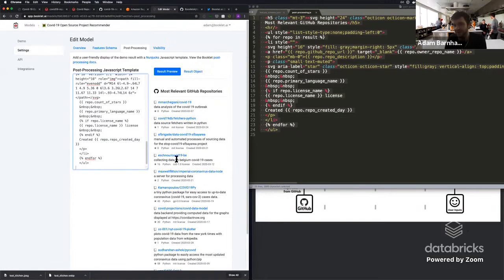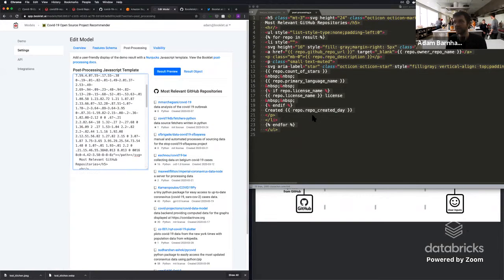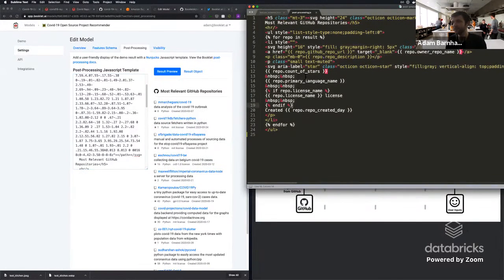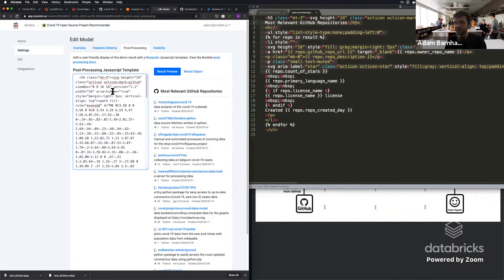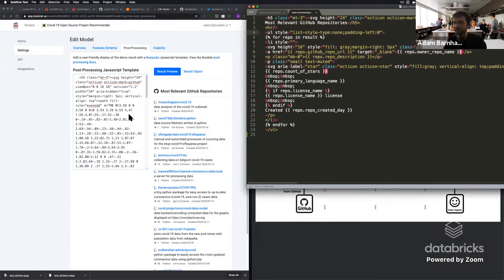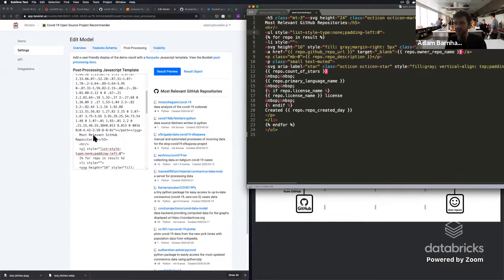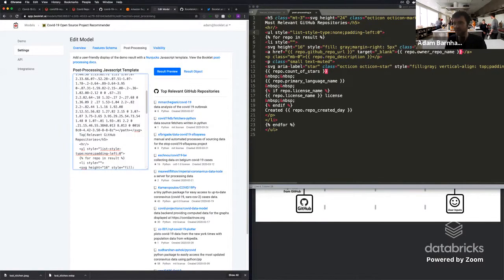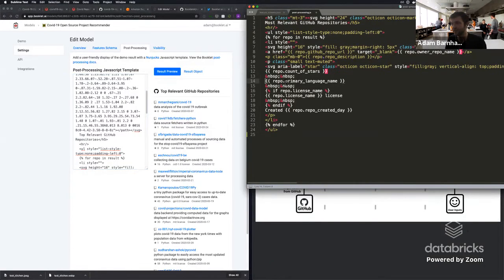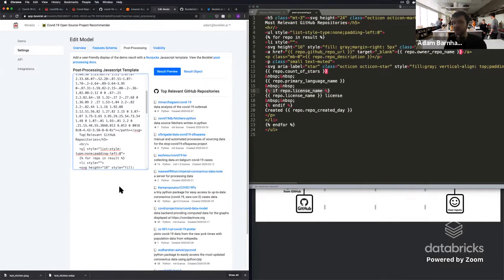So somebody feels like they're on GitHub, or that they can easily understand that they're going to be linked to GitHub in this case. And just to call out what this is doing, you can see that we build all this structure at the top to make sure that everything is set up here. Like we could say, instead of maybe we don't want the most relevant repositories, maybe we want to say top relevant repositories, and it's updating here live. What it also does is it takes these different pieces, such as the primary language, the count of stars, the license name, and inputs it into these different pieces here so that your model is really easy for somebody to understand and use.